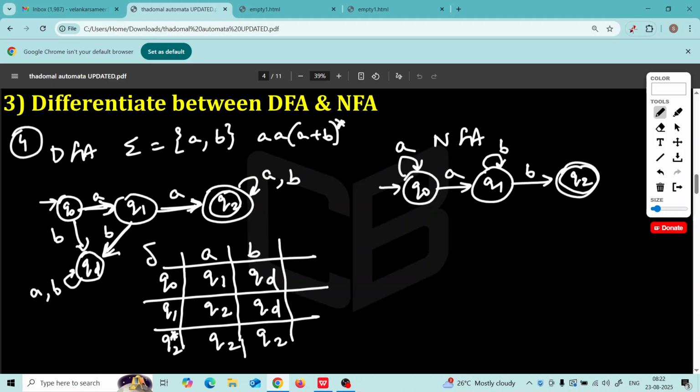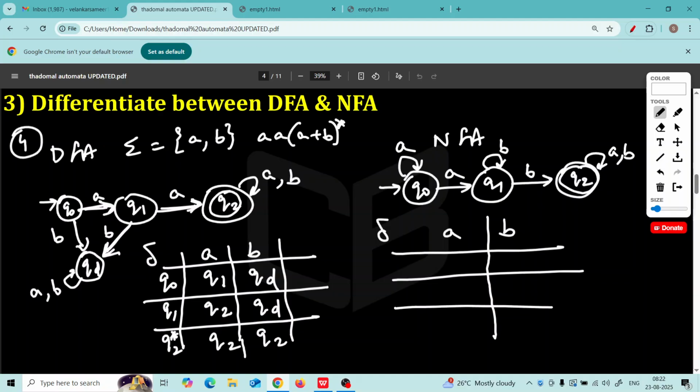Q2, final state AB. Now what will be the delta of this? We have two input symbols AB, correct? And what about the states? The states we have is Q0, Q1, Q2. Q2 is the final state. Q0 is the initial state.